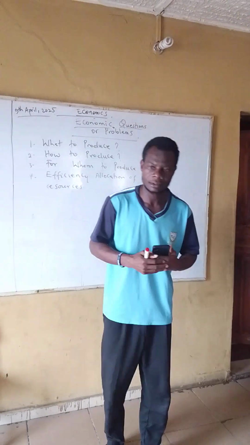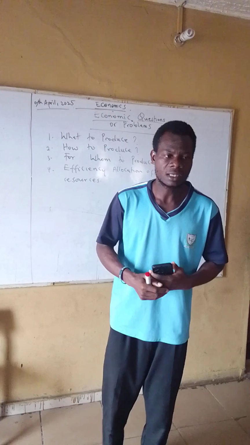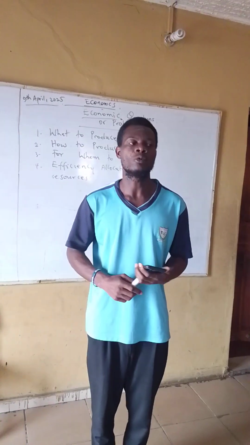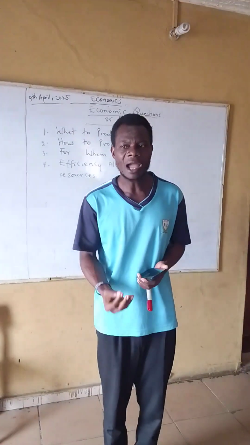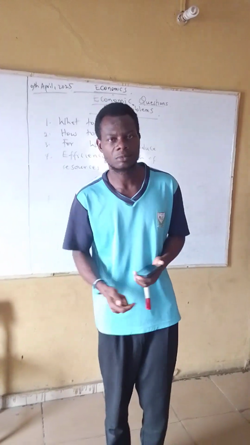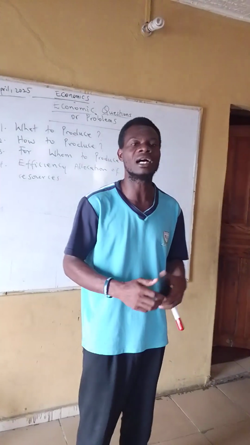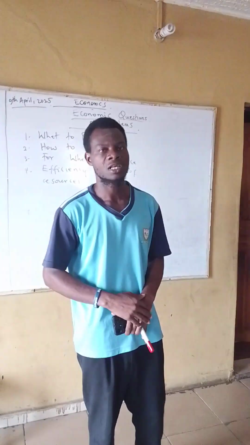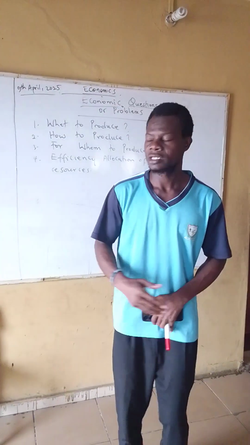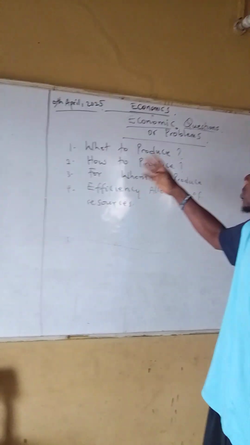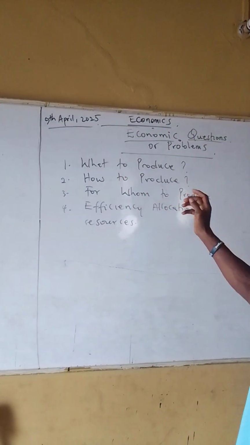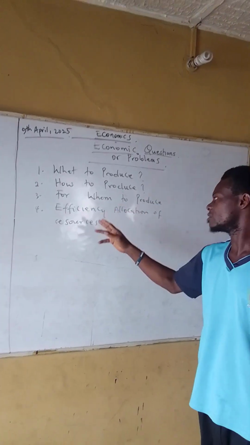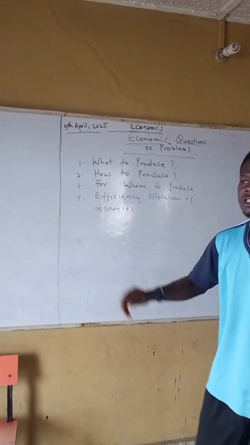You understand that human wants are unlimited, uncertain, unsatisfied. But we have limited resources. That is, our resources are not abundant enough to satisfy all the numerous wants. And this brings about these questions on the board: what to produce, how to produce, for whom to produce, and efficient allocation of resources.